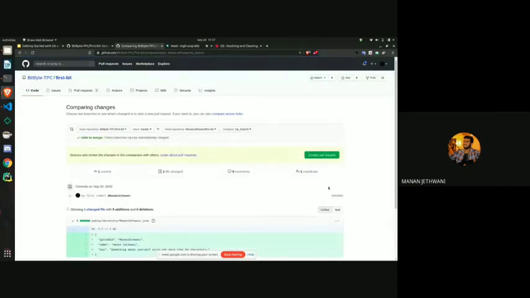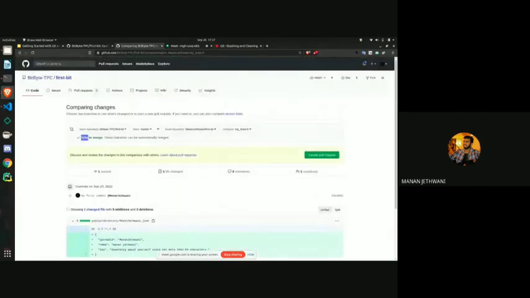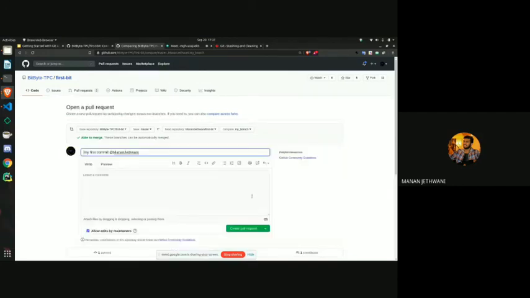And so this shows that there are some differences here, and we are able to merge without any conflicts, and there is no issue in the code, like the code is using something else and you have erased those parts or anything else. So we can just click on create a pull request.